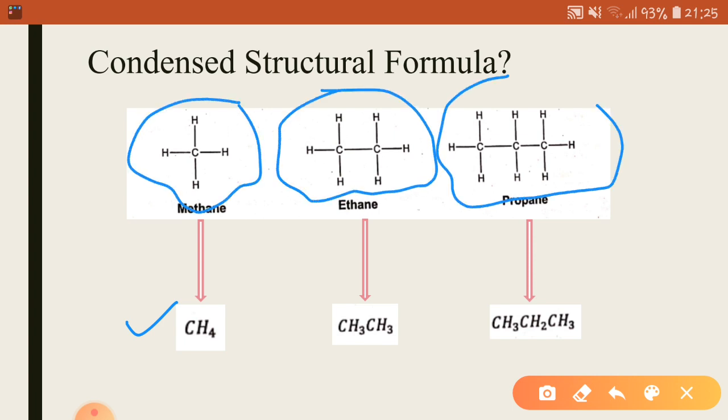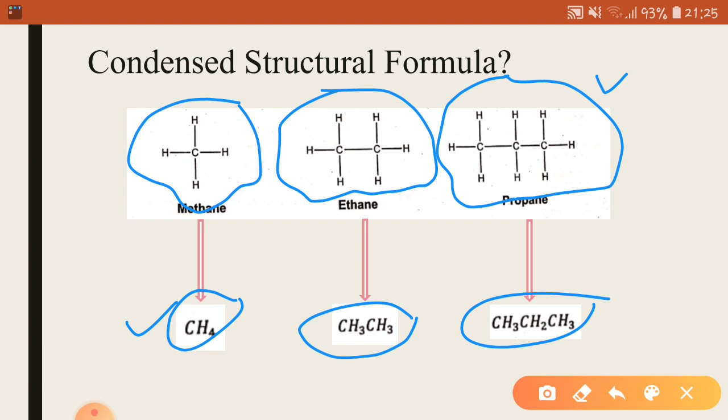So here you will notice that this is the expanded form of structural formula. In this expanded form, you are seeing the bonds between the atoms. But in the condensed form of the structural formula, though you may not see the bonds between the atoms, you may see the sequence in which these atoms are attached to each other.